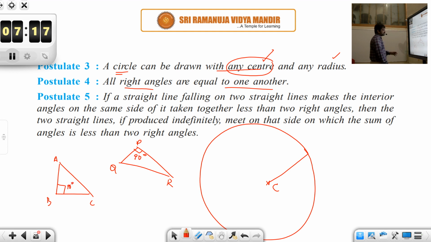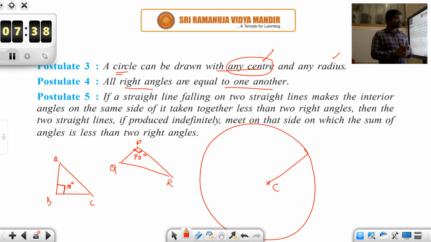Here we are saying angle B is 90 degrees and angle P is 90 degrees. Though these diagrams look a bit different, postulate 4 says that all right angles are equal to one another, meaning the measure of this angle and the measure of this angle are equal.